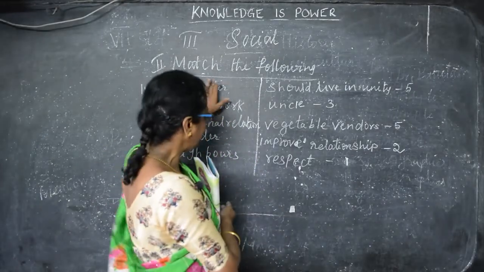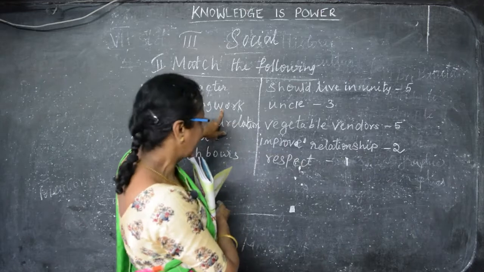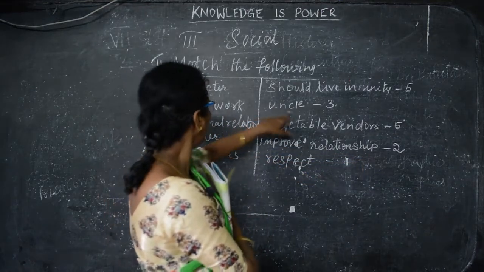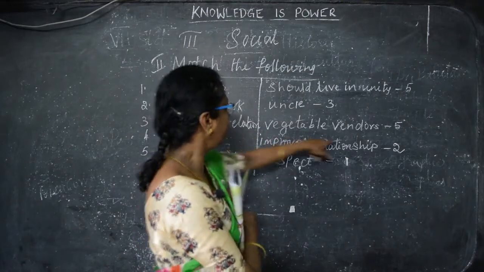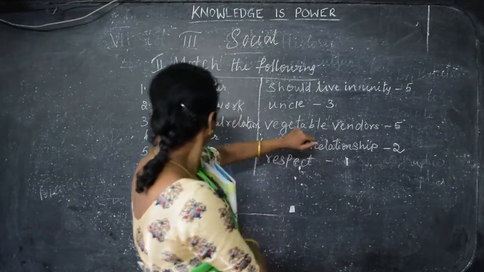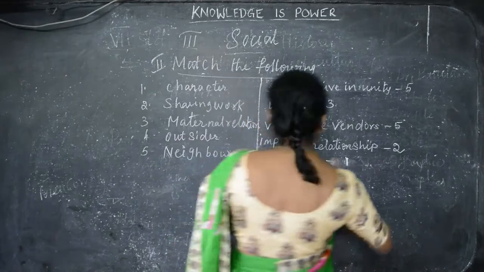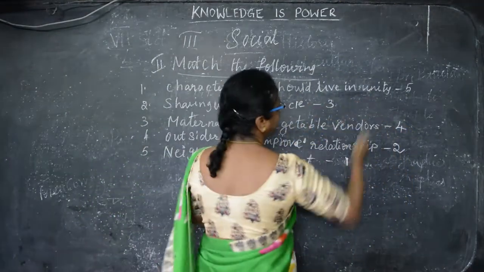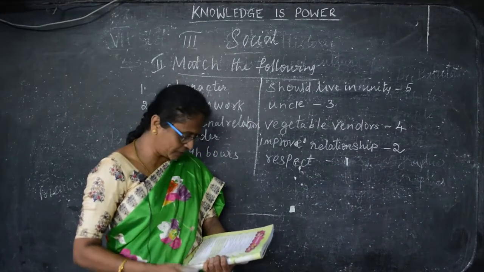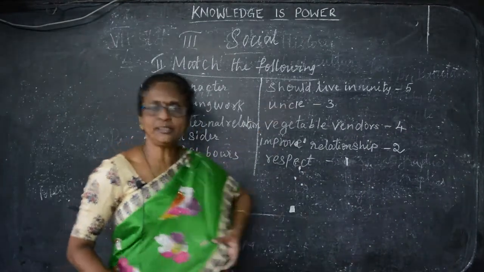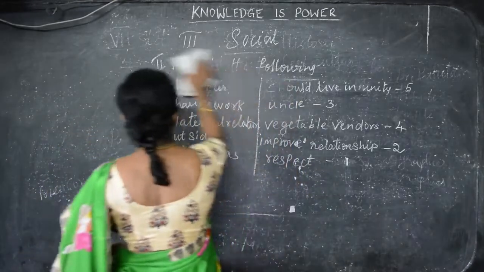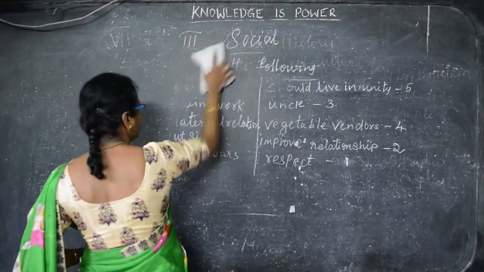Okay, so character is respect, sharing the work is improve the relationship, and maternal relation is uncle. Outsider, vegetable vendor is number 4, and neighbors should live in unity, that is the 5th one. Okay children, so you learn all this and practice at home, take a book and practice. Okay, and the next one is